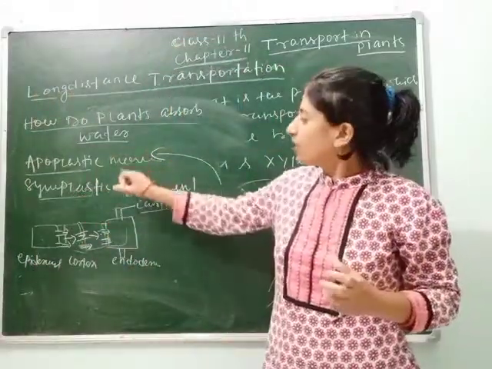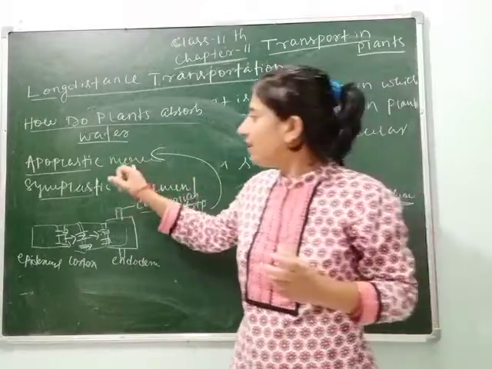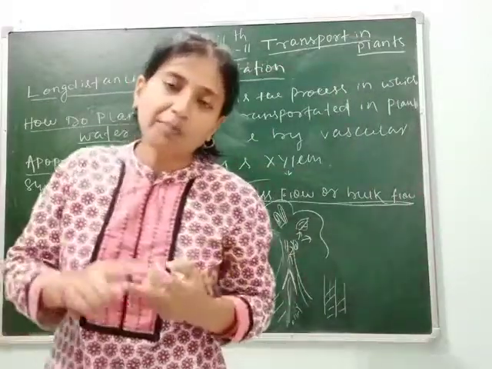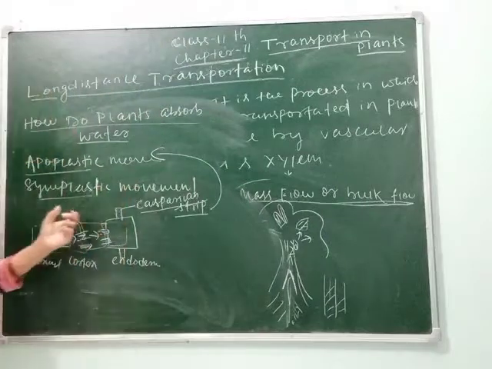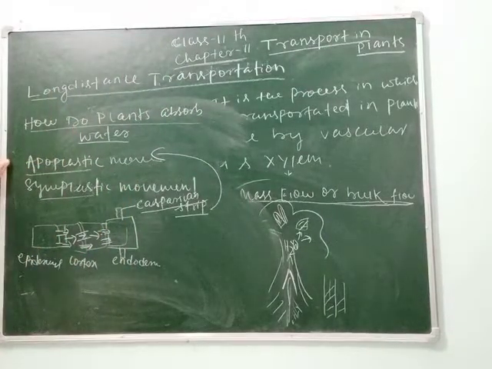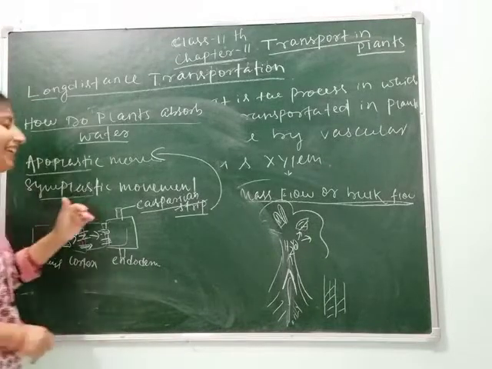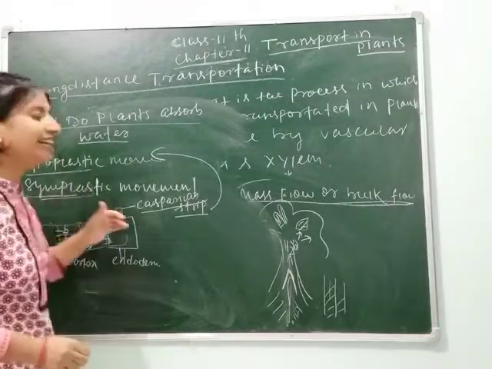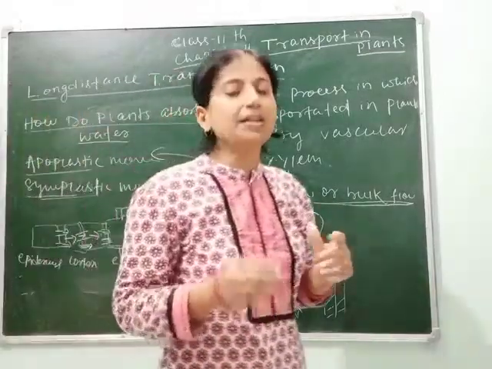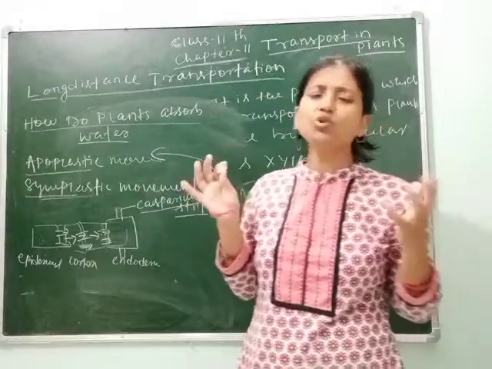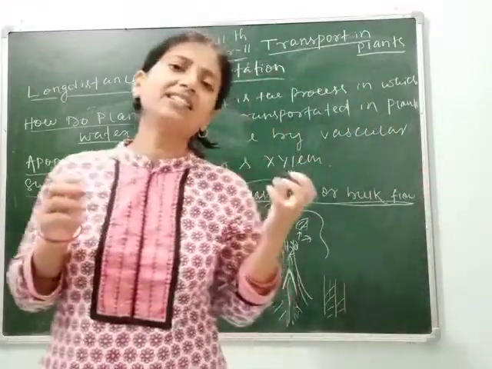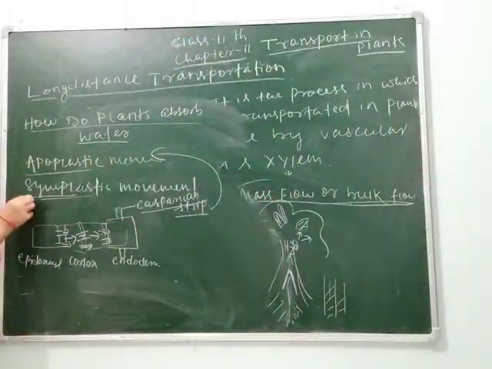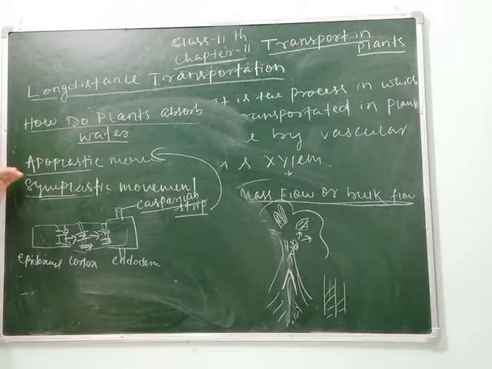It means both types of movements are necessary for the movement of water, apoplastic and symplastic. As I have told you, the demerits of apoplastic movement and symplastic movement: through apoplastic movement, water can't cross the Casparian strip, whereas in symplastic movement, it can cross the Casparian strip. Here sym means mutual or equal, or we can say same. So mutually or equally they transport water towards the different parts.